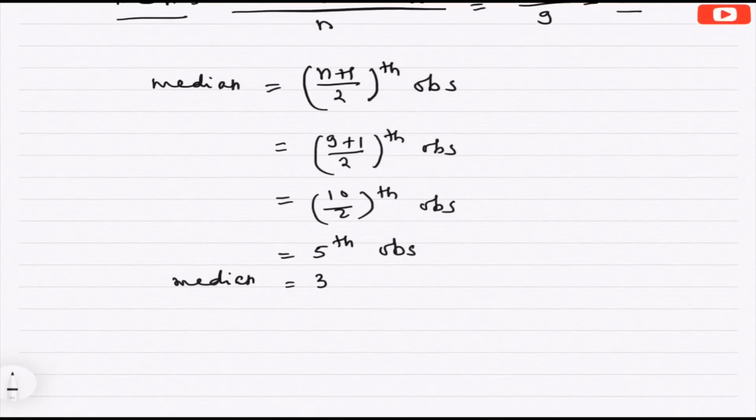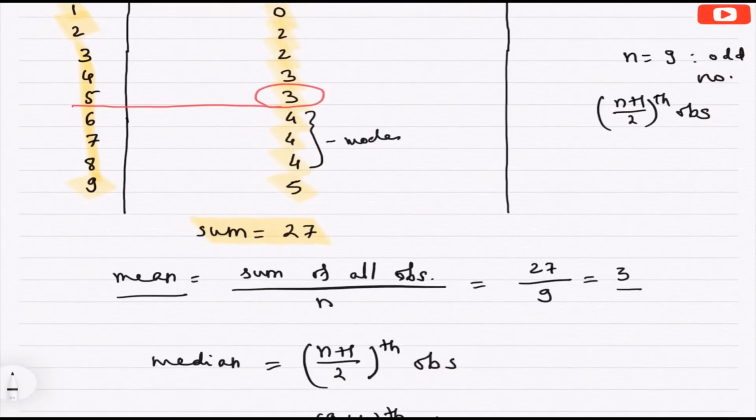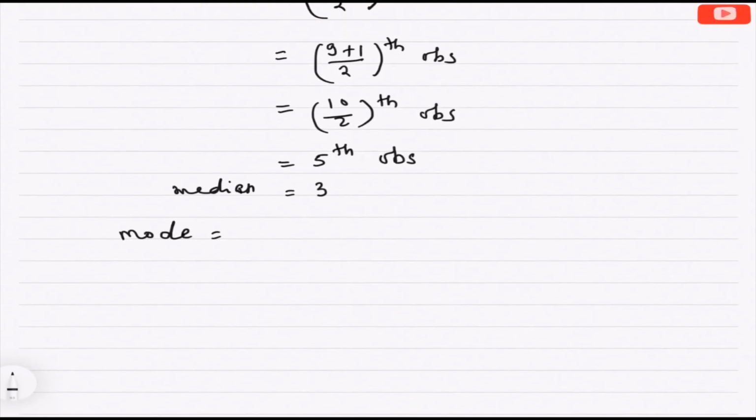Now lastly, mode. What is the definition of mode? The observation which occurs maximum number of times. Let us see which observation comes maximum number of times. 4 is the observation which has occurred maximum number of times. So that is mode. Hence mode equals 4.